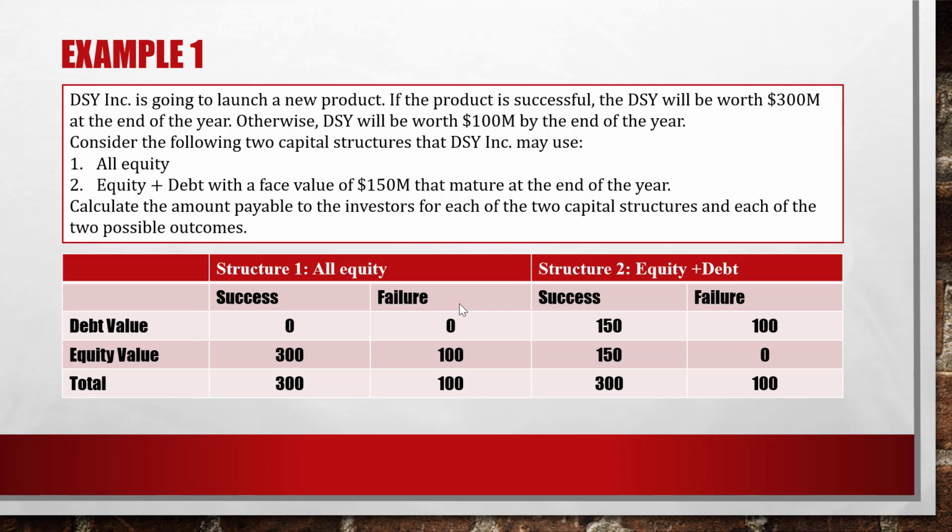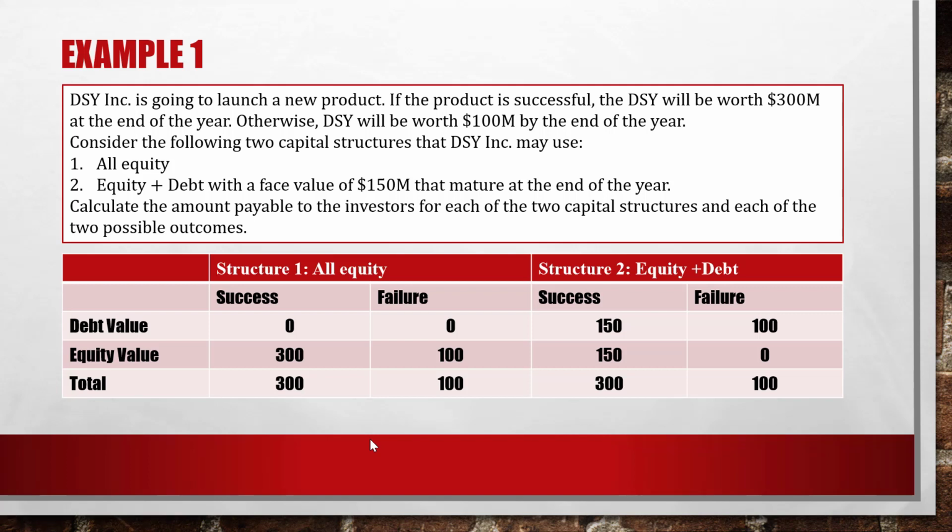So debt value is 0, equity value is 100, and the firm value is 100 because the firm value is debt value plus equity value. So that is for the first structure. Now we consider the second structure.